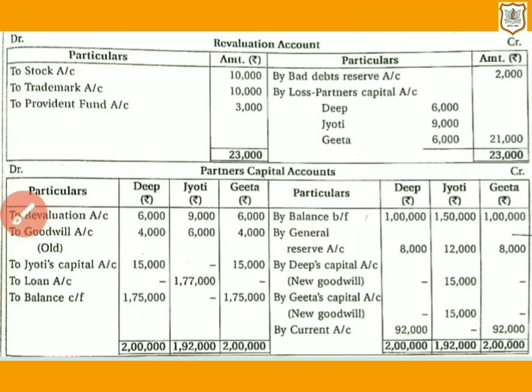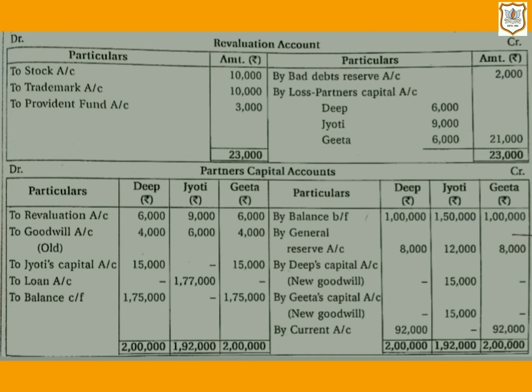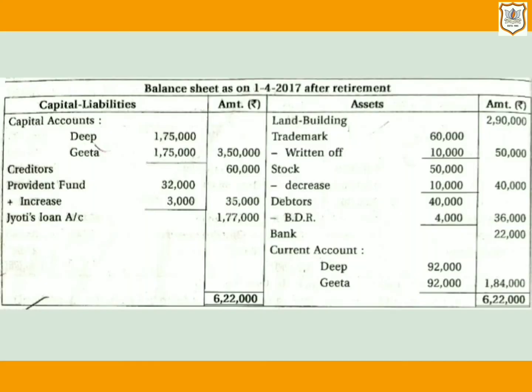Now second point, bad debt reserve on debtors is to be reduced up to 10%. If you see in their old balance sheet, debtors is shown at rupees 40,000. So if we calculate 10% of 40,000, we will get 4,000 as new amount of bad debt reserve.